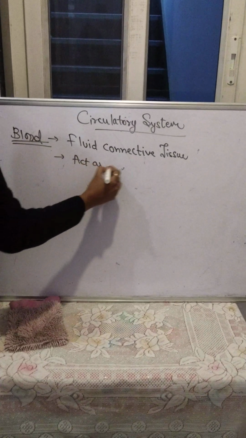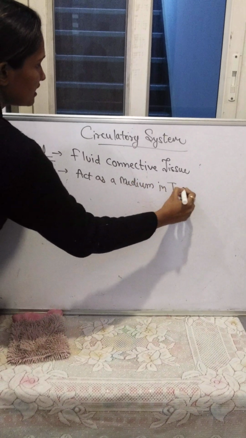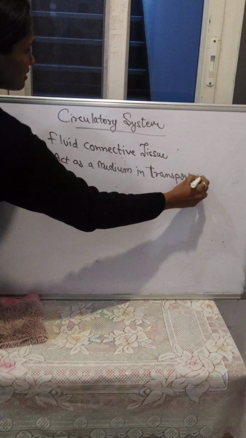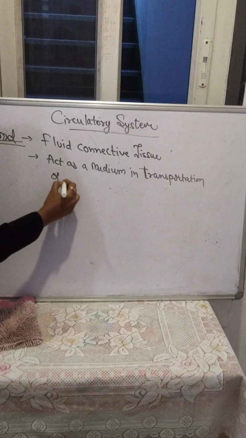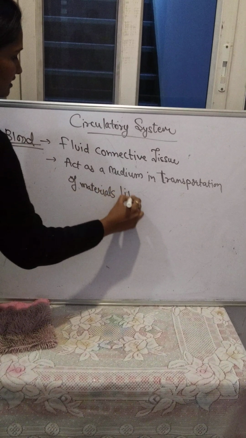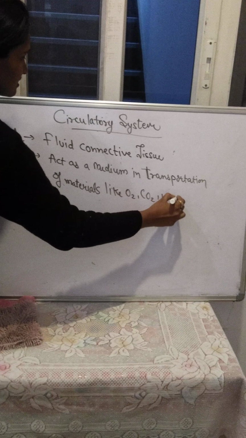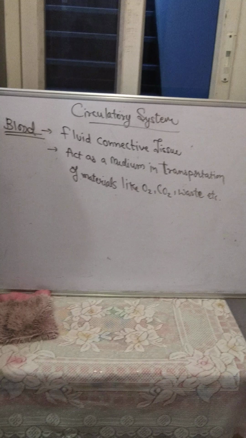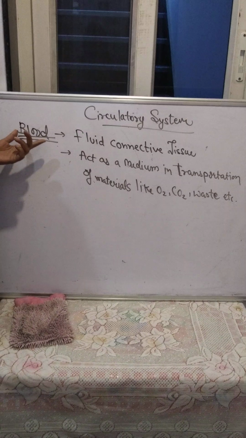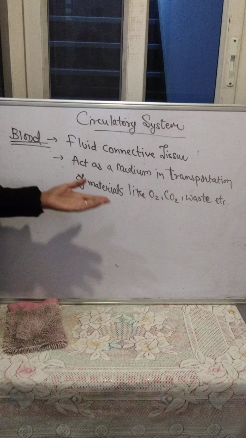as a medium in transportation of materials like O2, CO2, waste, etc. So we can say that blood is a major component of the circulatory system because it will transfer the vital elements like O2, CO2, waste, hormones, etc.